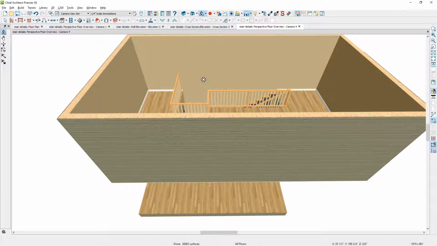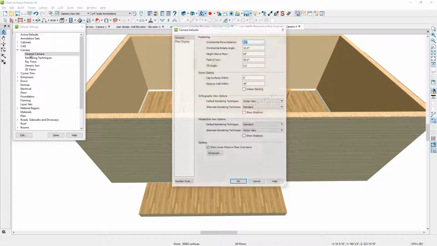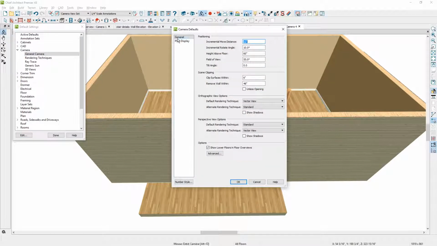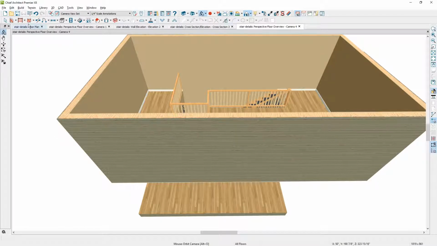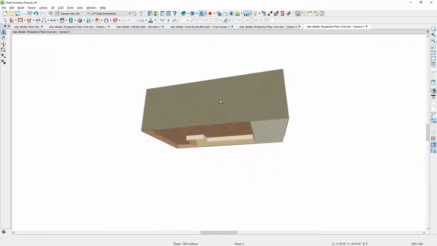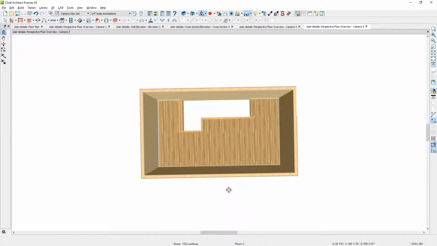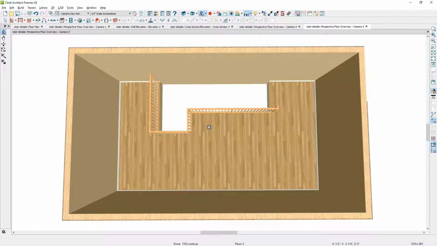You can control that setting in your defaults underneath your camera setting for general camera. You can open that up. There is an option down here called Show Lower Floors in Floor Overviews. I'll remove that, and I will need to regenerate my 3D camera view. Let's go ahead and go up to floor 2, regenerate the camera view, and now you don't see the room below, and when you do look through, you don't see the stairs in that area. You can control that again through your default settings. Defaults are plan specific and not global specific for your other plans.